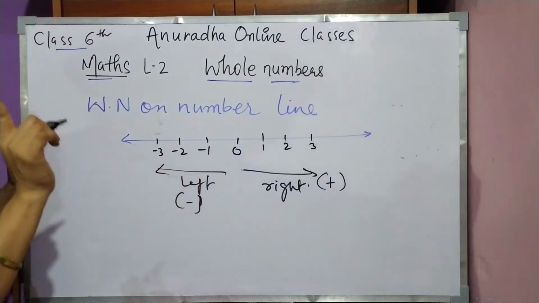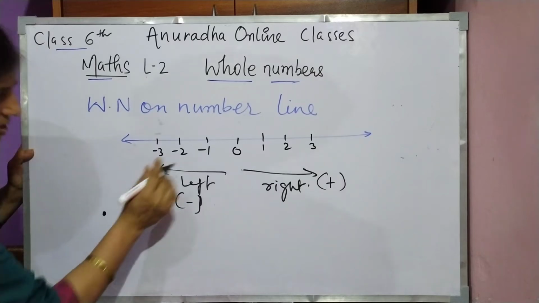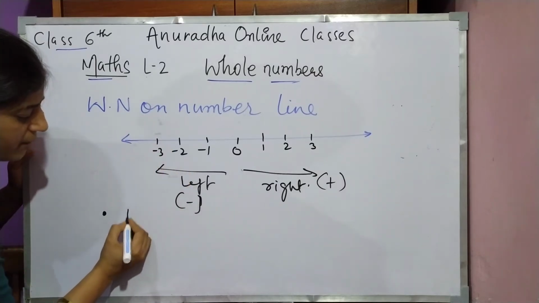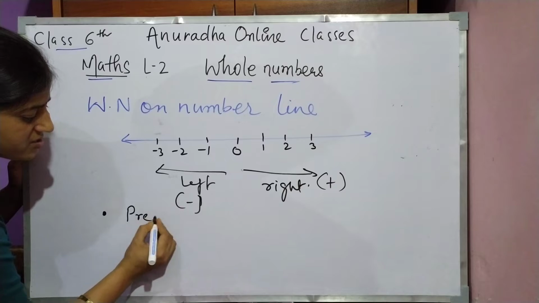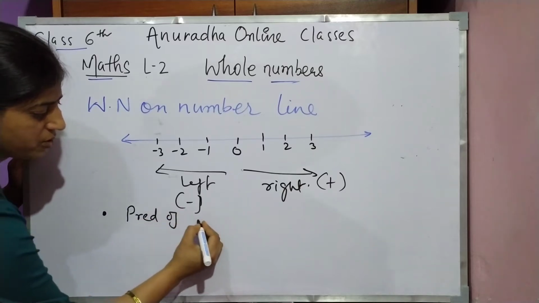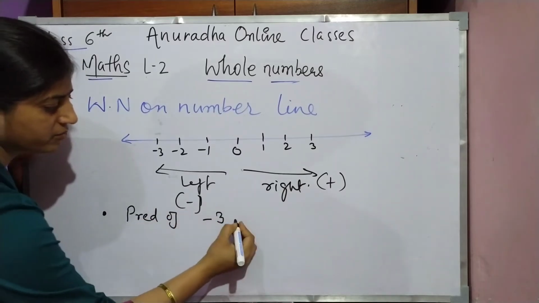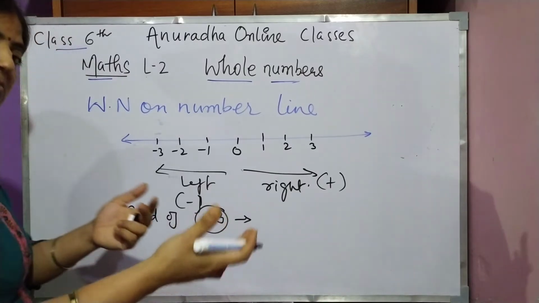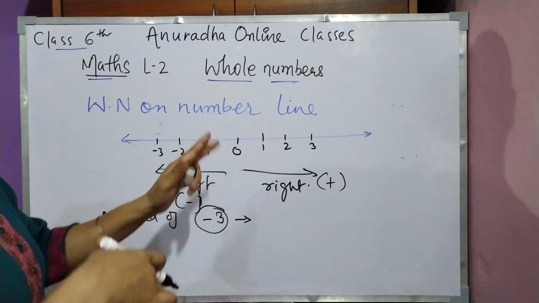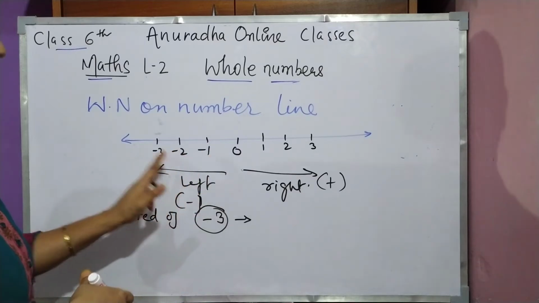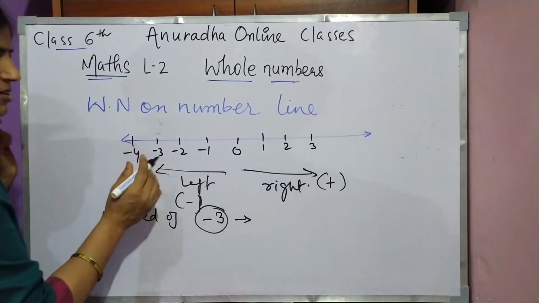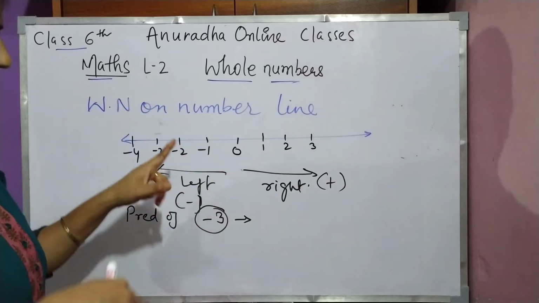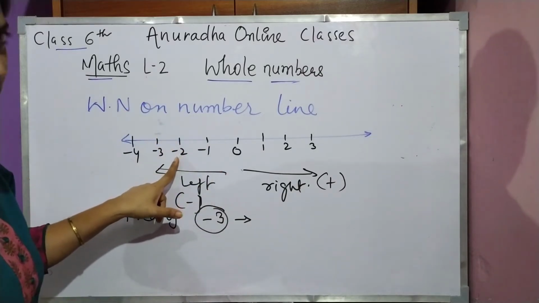Now one important thing. Suppose I am asking what is the predecessor of minus 3. Predecessor means one back. Just before this is not minus 2.